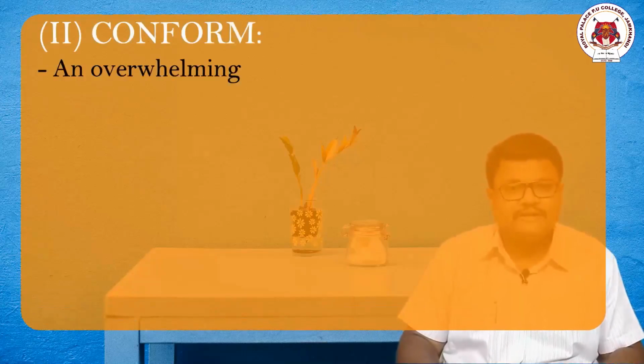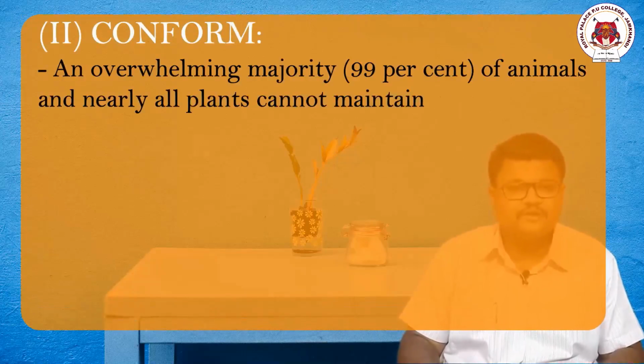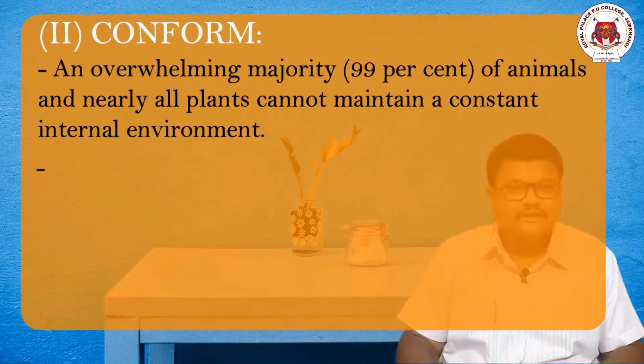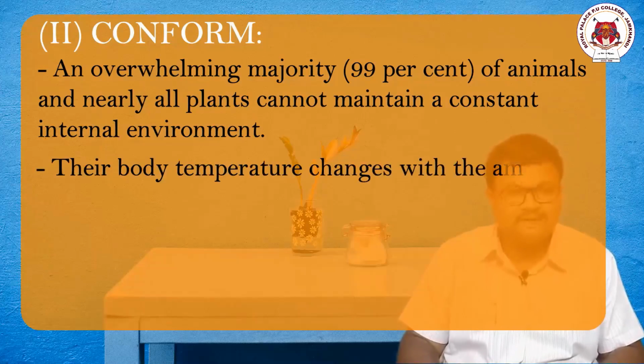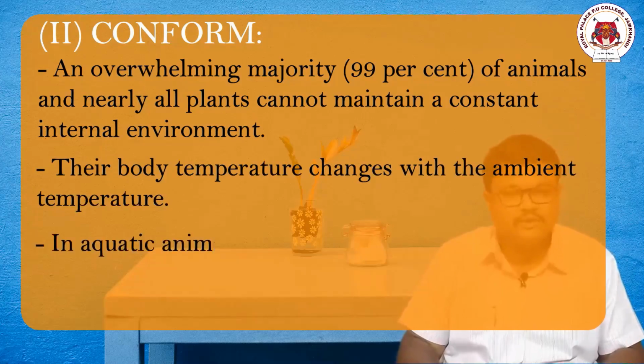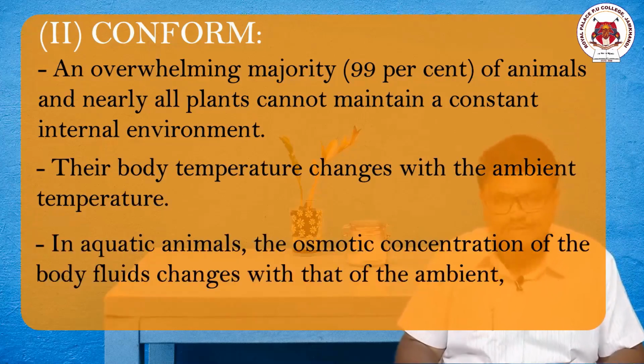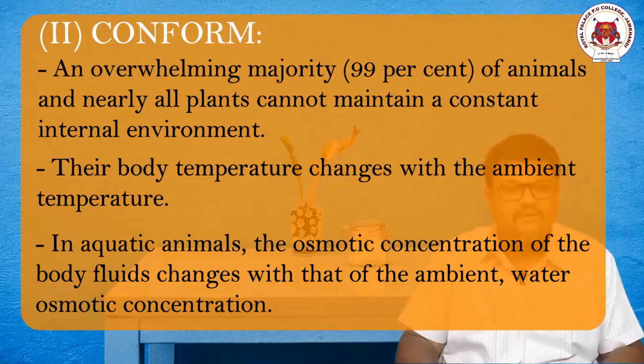Let us enter into another topic of the responses, and that is conformers. Approximately 99% of the species present on this earth are conformers, which means that they do not have a mechanism for maintaining a constant internal body temperature and fluid conditions inside the body. A lot of organisms are not capable of maintaining and regulating osmoregulation and thermoregulation inside their body. The organisms which do not maintain constant thermoregulation and osmoregulation are called conformers.